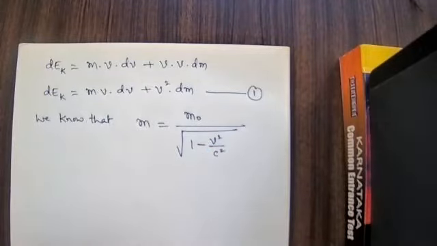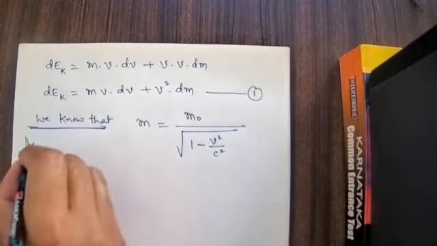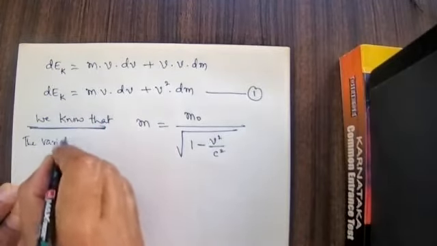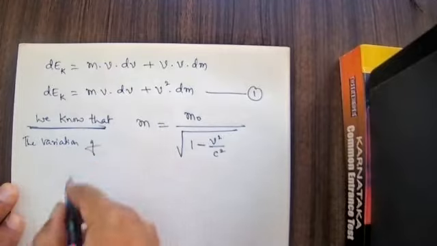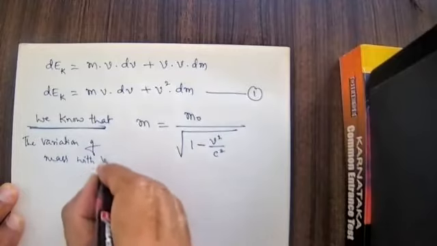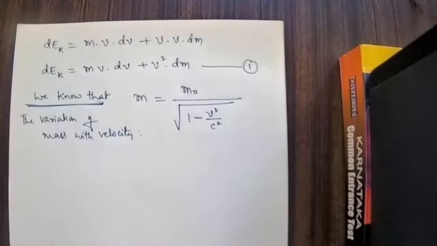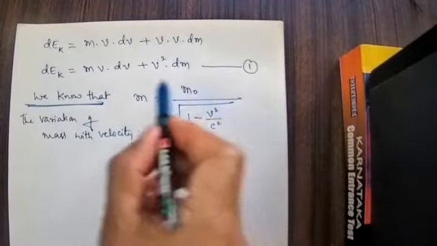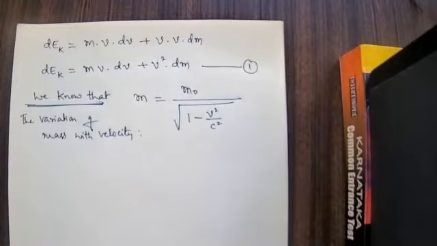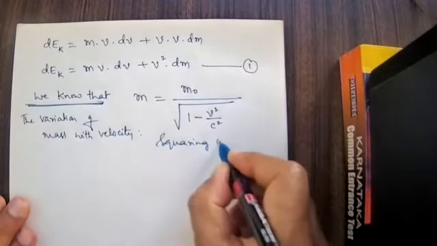This is the variation of mass with velocity. I don't want that square root. Therefore, I will square both sides. Just squaring on both the sides.